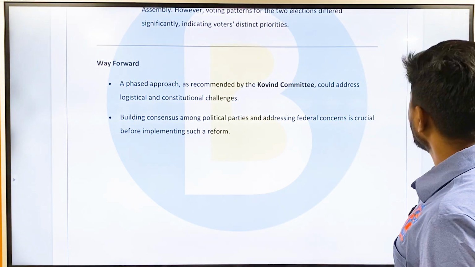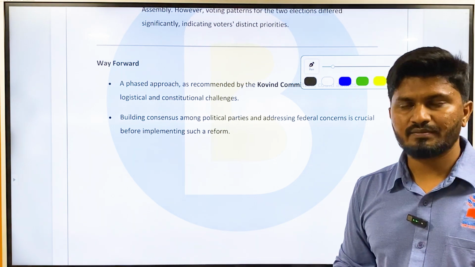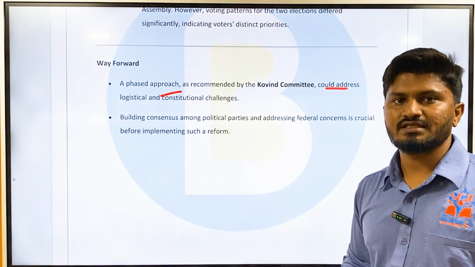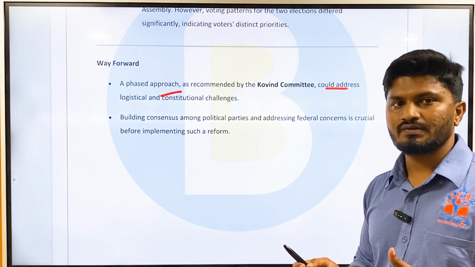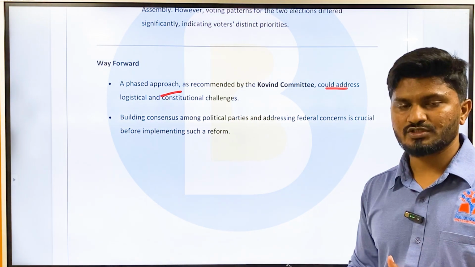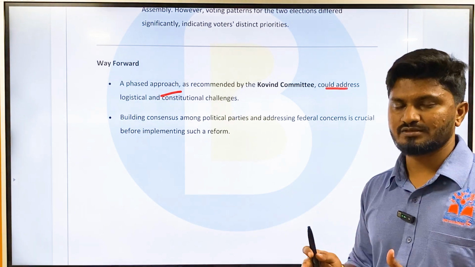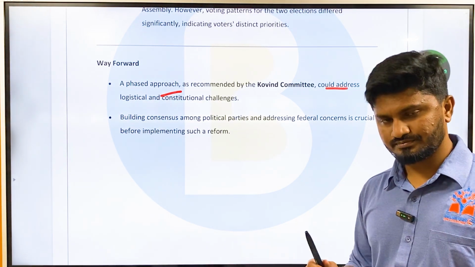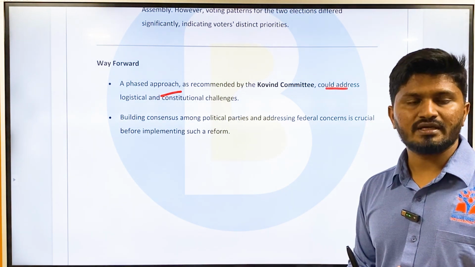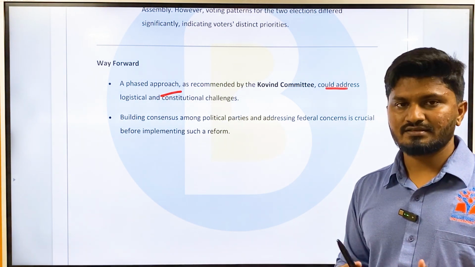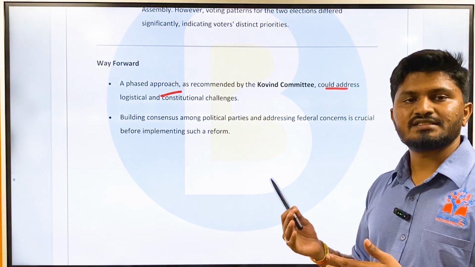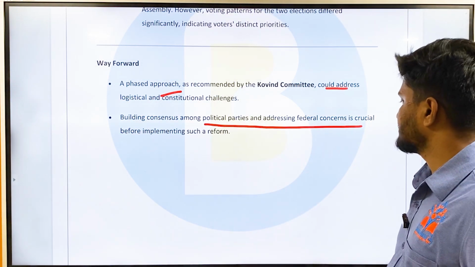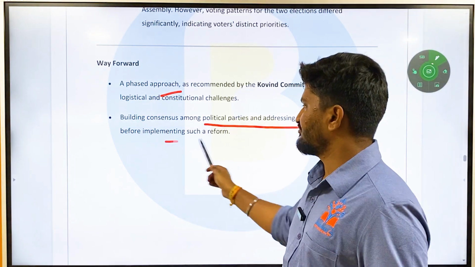So, according to the Ramnath Kovind committee, a phased approach could address the logistical and constitutional challenges. We can bring together some states whose terms are similar to the Lok Sabha, which have only 1 year remaining, and club them together into one term. They can have elections in the same phase. Then it can be extended to other states also. Then building consensus among political parties and addressing federal concerns is crucial before implementing such a reform.